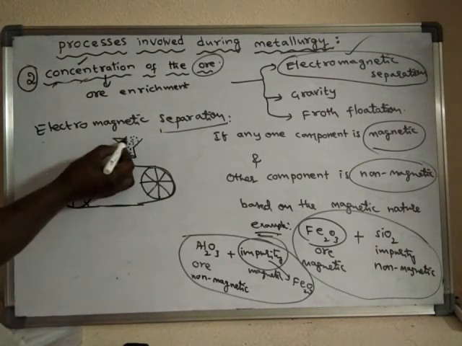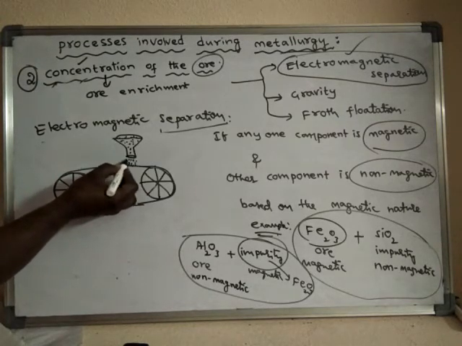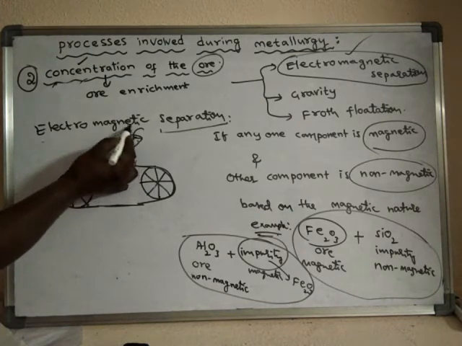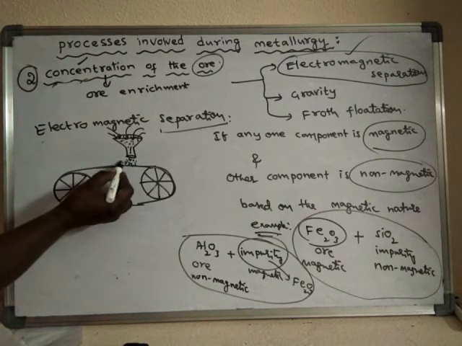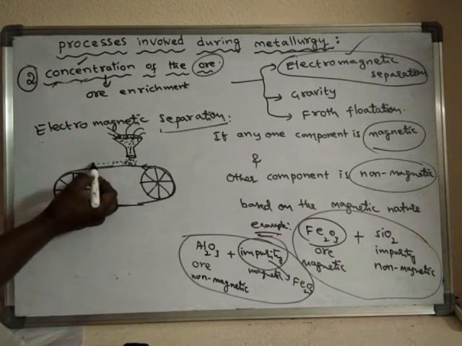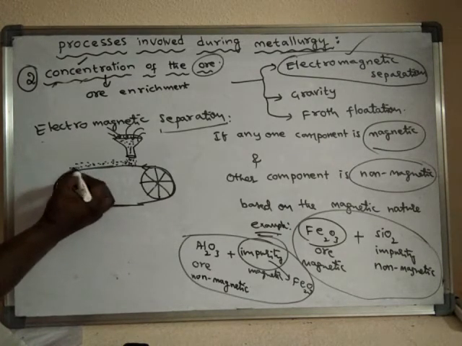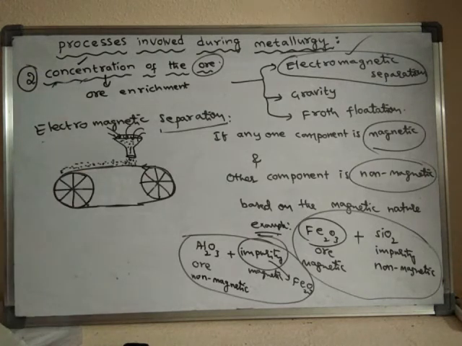That pulverized ore is taken and poured onto this belt. Continuously the pulverized ore is poured. What happens? The belt is moving in this direction, so that means the pulverized ore will move in this direction.